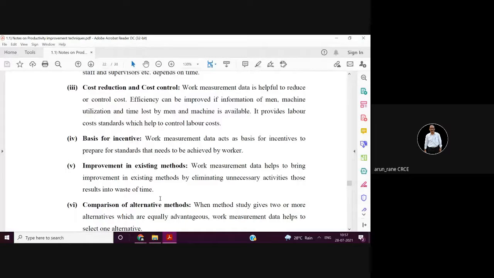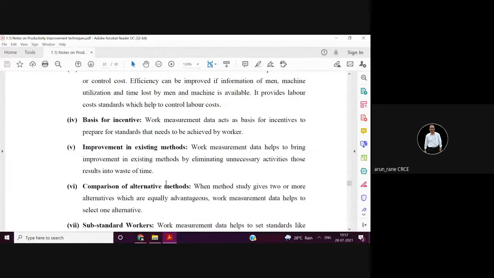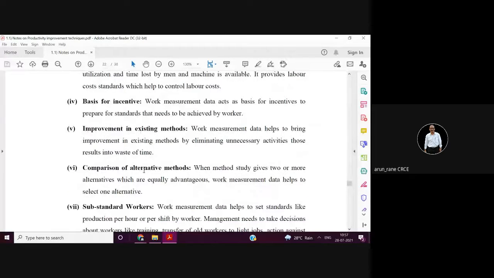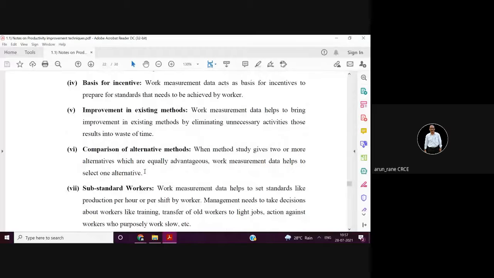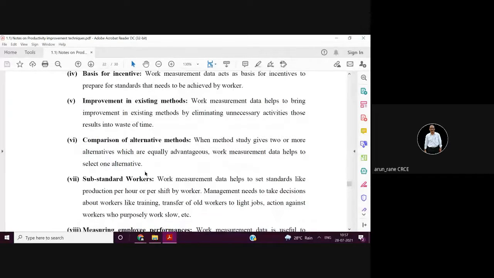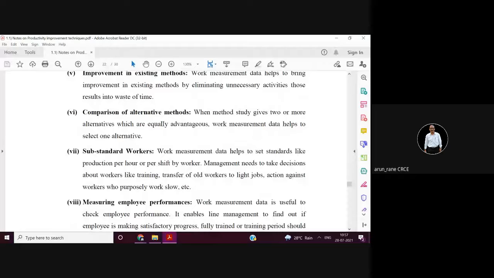Work measurement forms the basis for the incentive. It helps to improve the existing method. If there are two or three methods suggested by the method study engineers, then the work measurement technique, or time study technique, can help to decide upon one alternative.